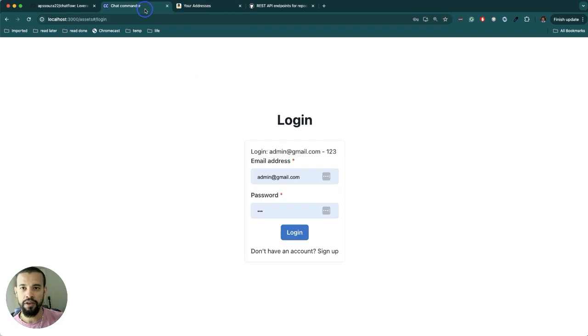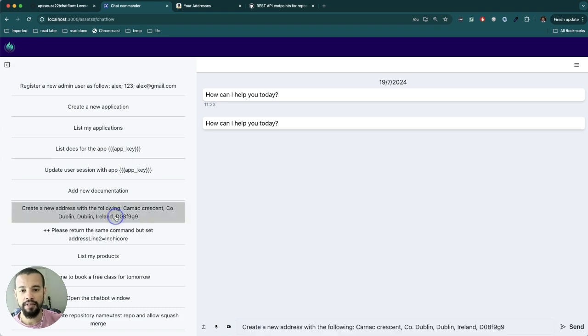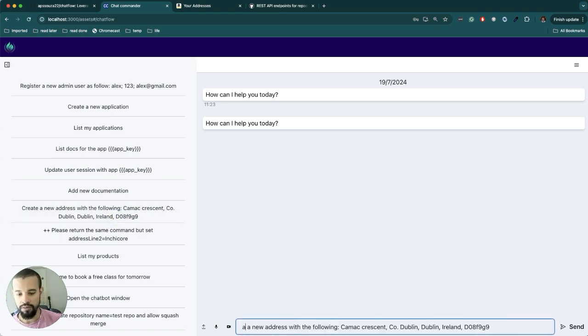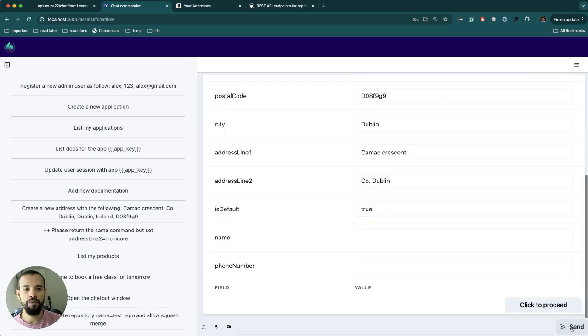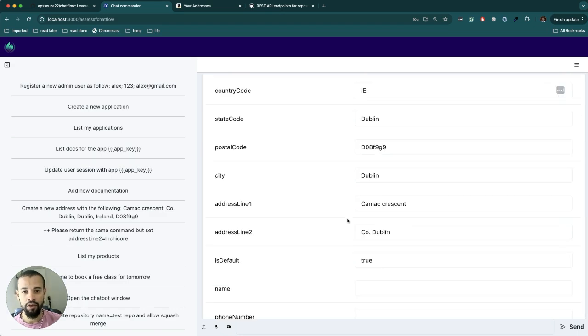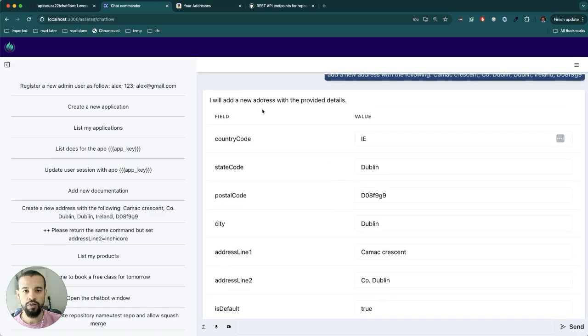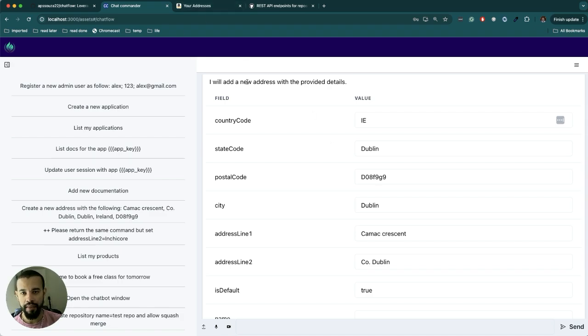What I'm trying to offer here is a more conversational way to interact with web systems. For example, if you want to add a new address, you should just be able to say, add a new address with the following, and give the address. Then the engine will capture your intent and provide the right UI to improve your experience. Here, when I'm trying to add a new address, these are the fields you need to fill based on the Amazon website.